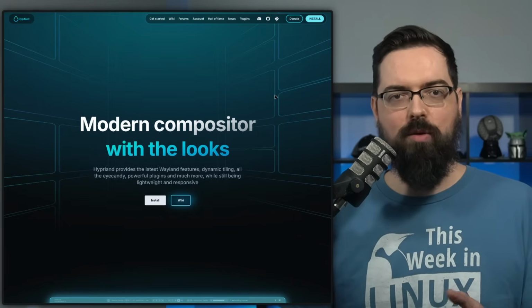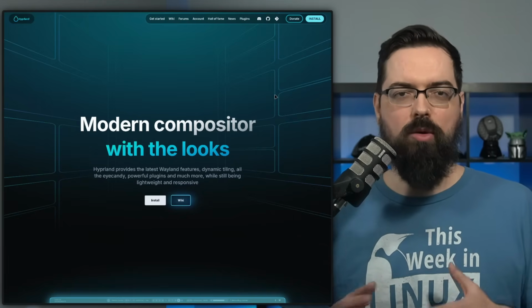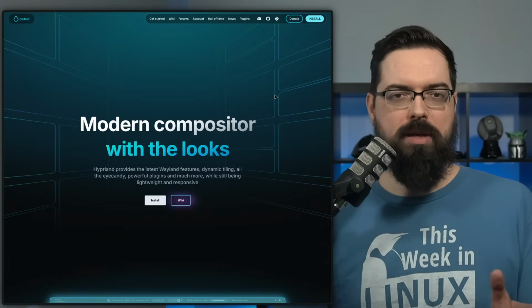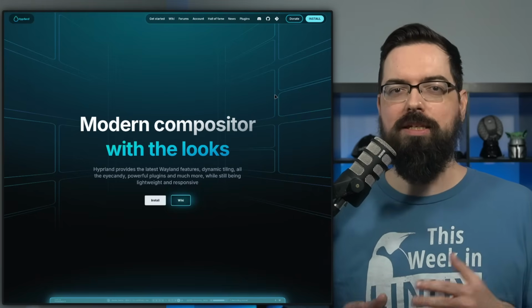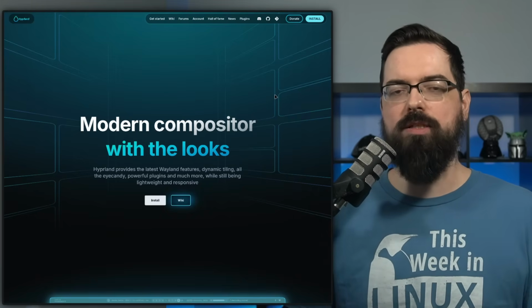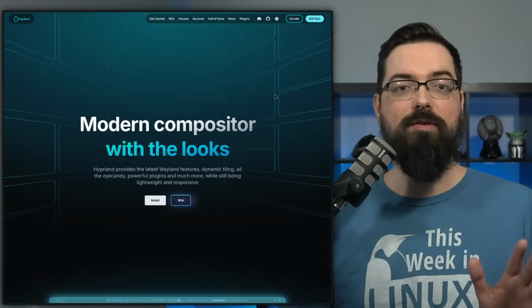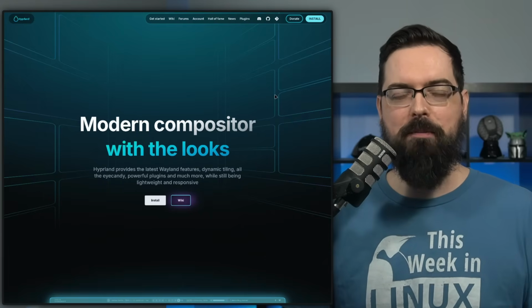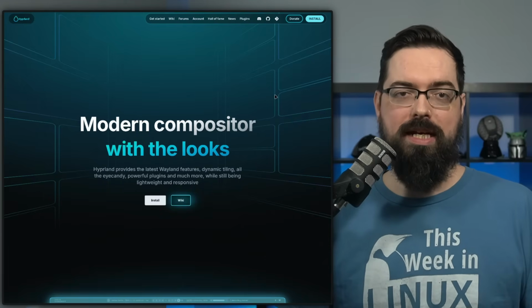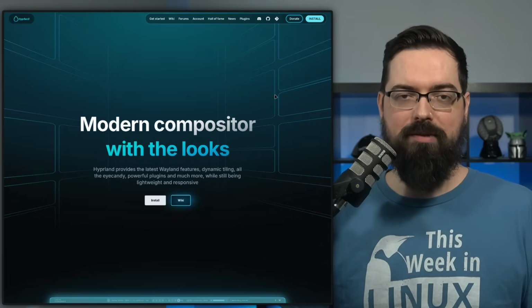It is not for the average user. It is for people who are more like enthusiasts, because tiling window management is a thing that you need to get used to. It is very cool and it offers a lot of benefits, but it's not necessarily for everyone, so just so you know. But if you are interested in tiling window management, then Hyprland is definitely something you should check out.